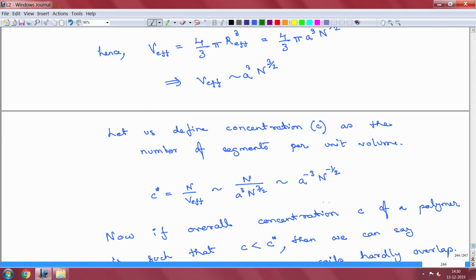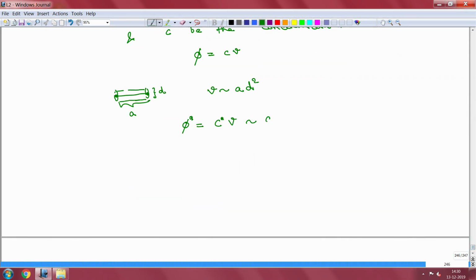C star varied as a to the power minus 3 n to the power minus half. And what is v? v is a into D square. Right. So, my phi star varies as D by a square n to the power minus half.